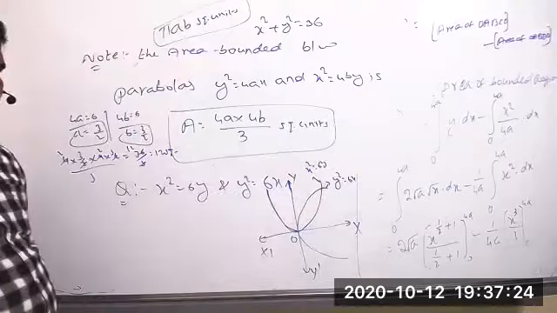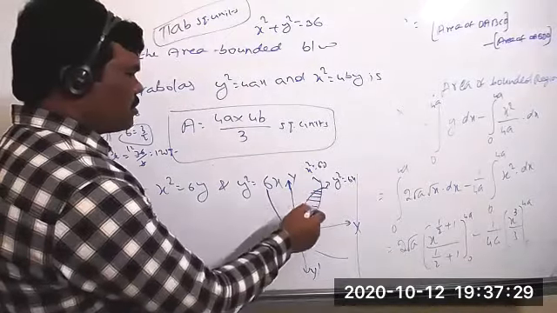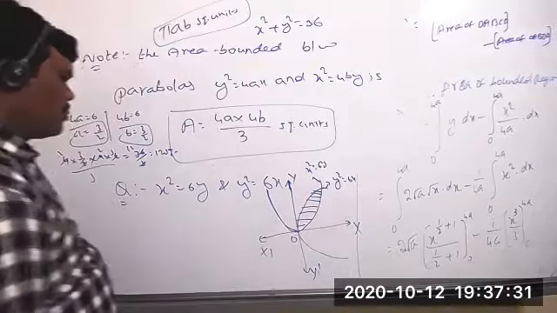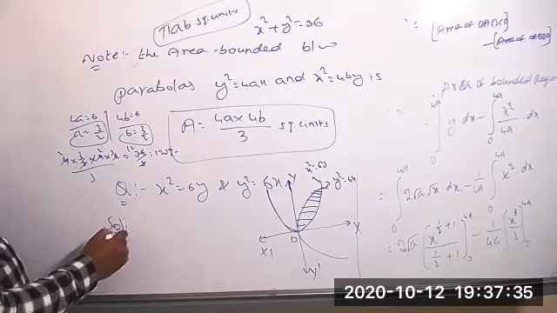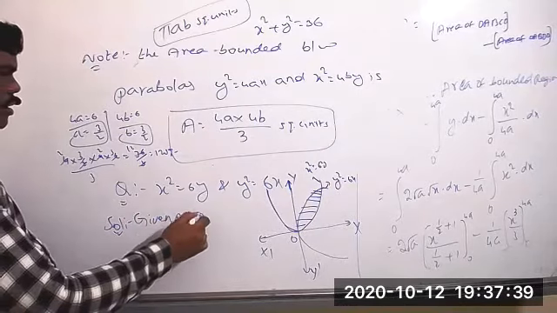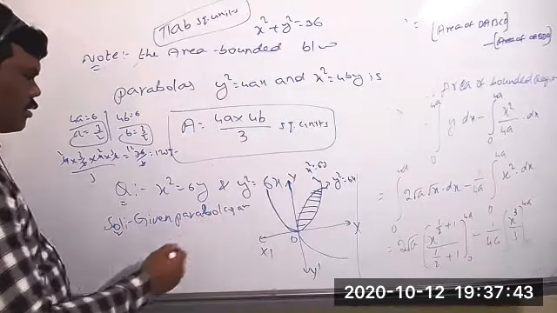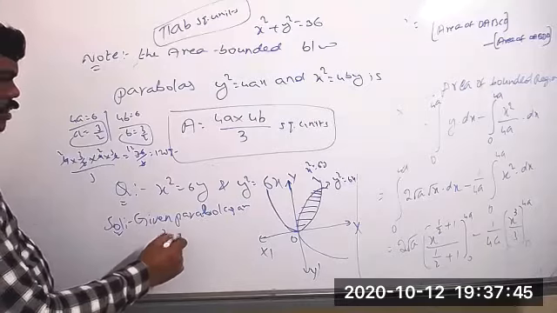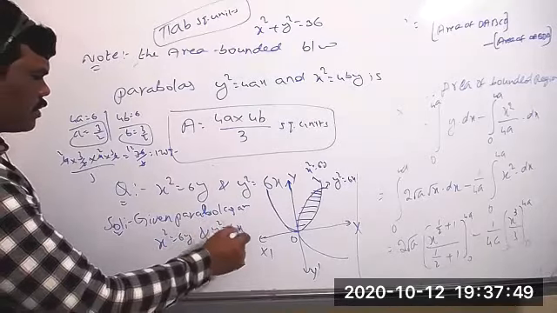But how to get this point? By solving the two equations. This area we require here. That area we require. So you can write clearly, the given parabolas are x square equal to 6y and y square equal to 6x.